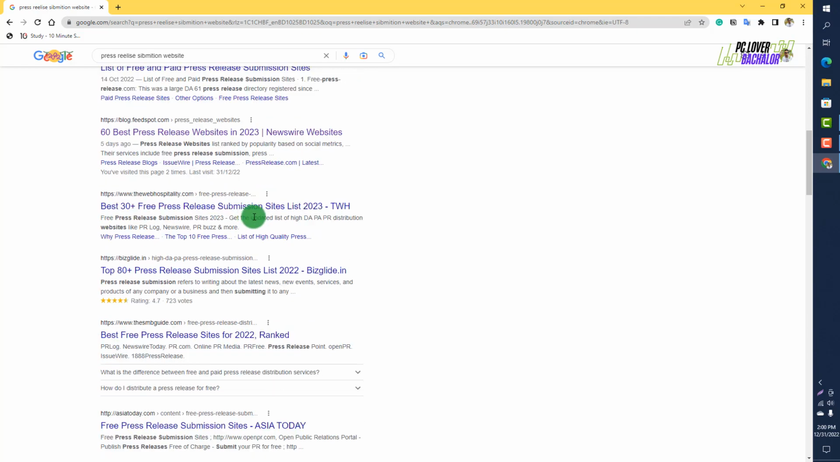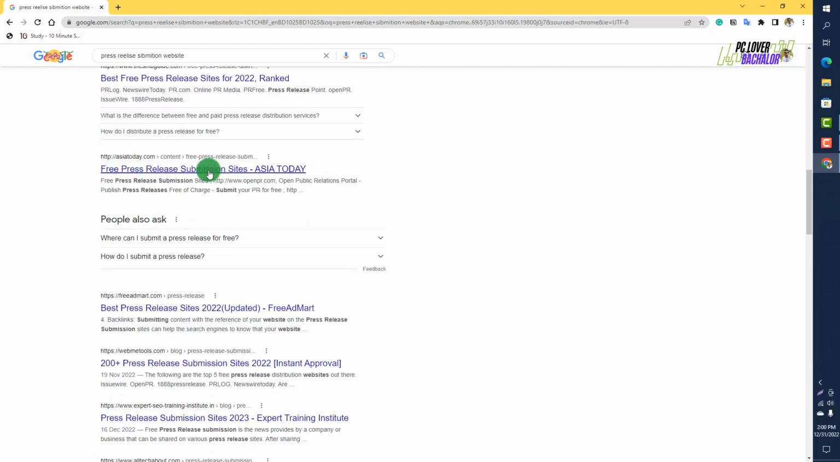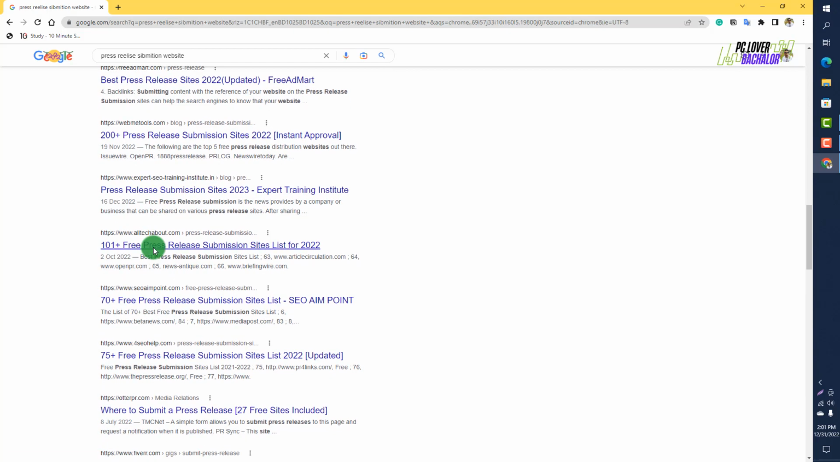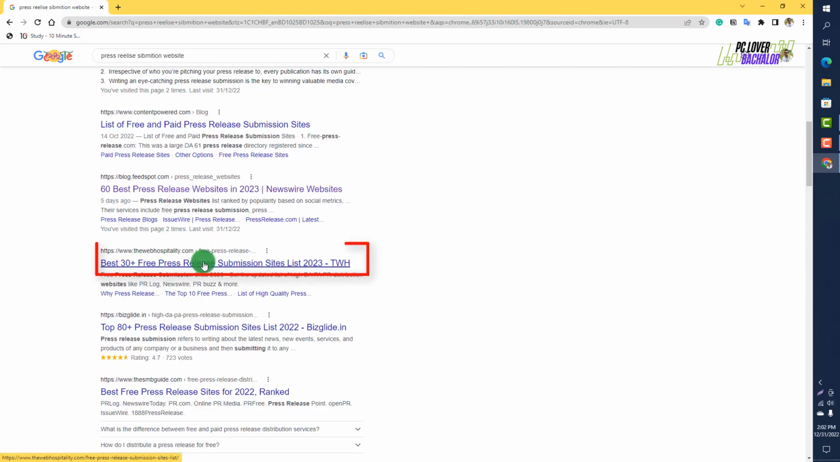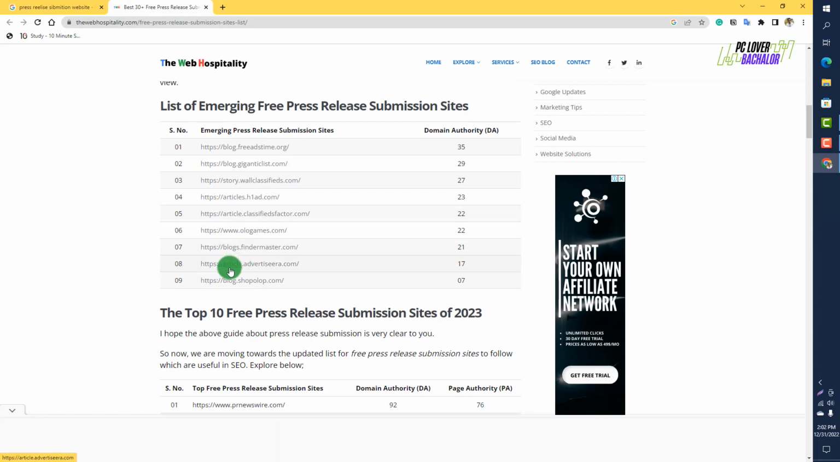Okay. And if you would like to release your news for free, you have to find a free press release site in your targeted country. So, 30 plus free press release submission sites list in 2023. Click it here and open it in a new tab. Go to the list and choose your site.